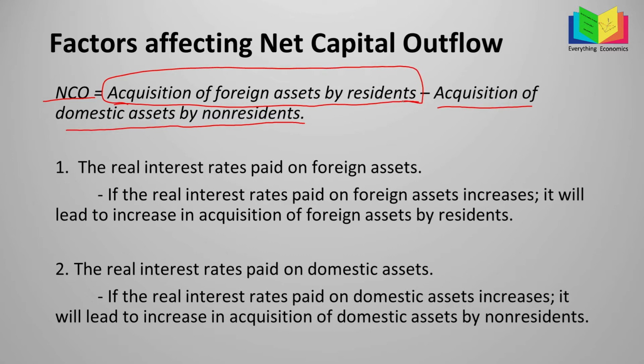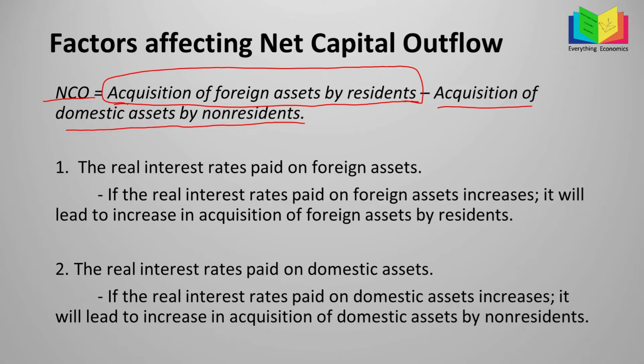So for example, if the domestic resident is an American resident, and they acquire a foreign asset in, let's say, Germany, then the NCO would increase.